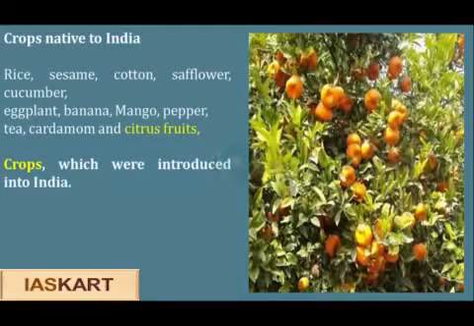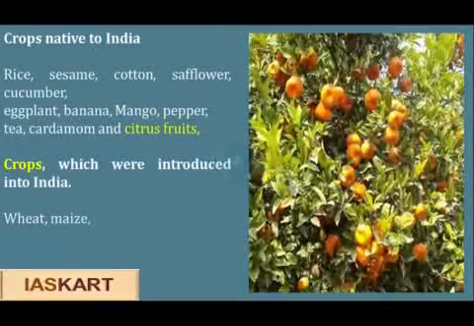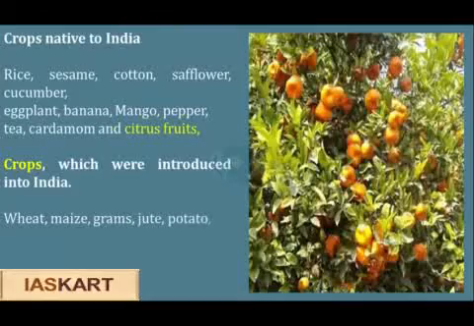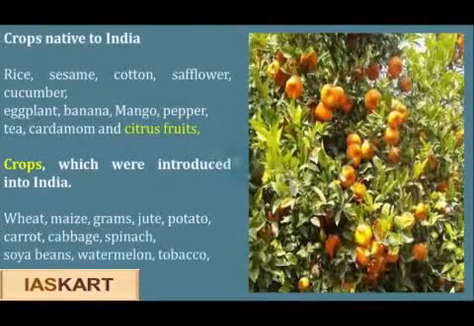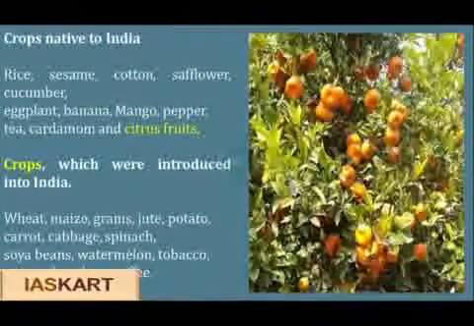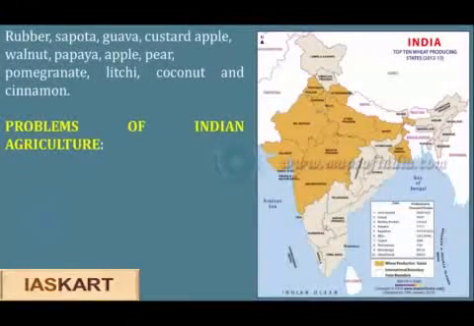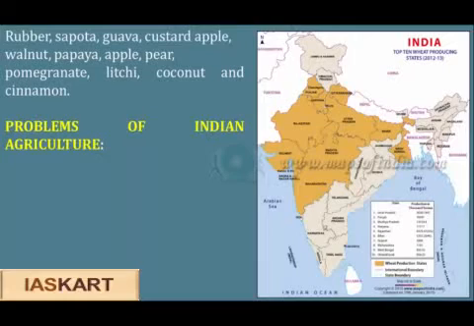are native to India. Crops which were introduced into India were wheat, maize, grams, jute, potato, carrot, cabbage, spinach, soya beans, watermelon, tobacco, mustard, cashew and coffee. Also rubber, sapota, guava, custard apple, walnuts, papaya, apple, pear, pomegranate, lychee, coconut and cinnamon.